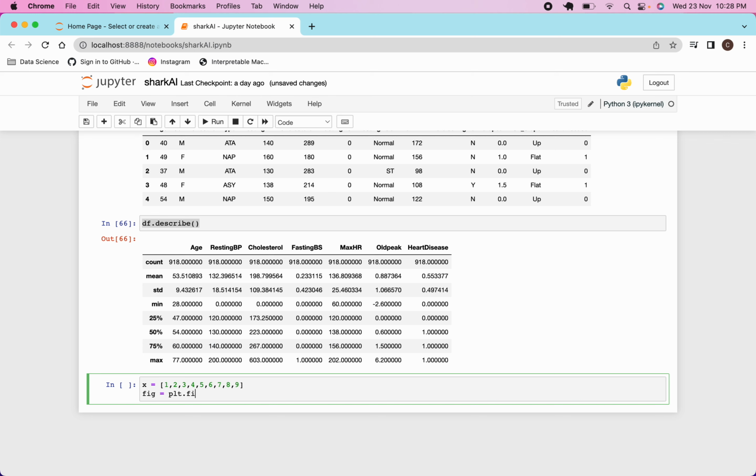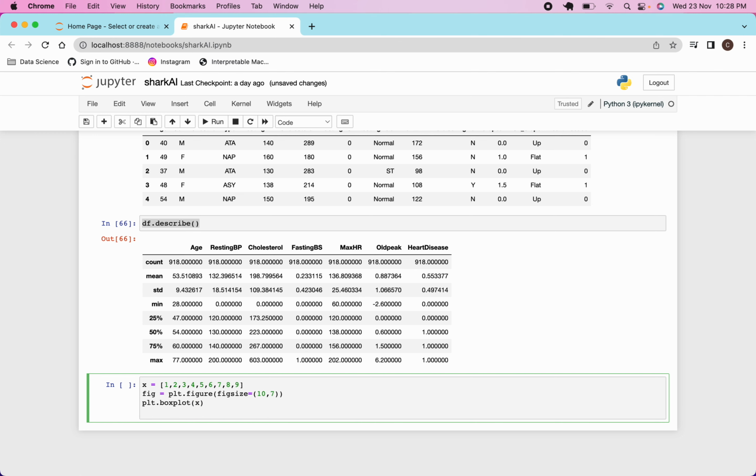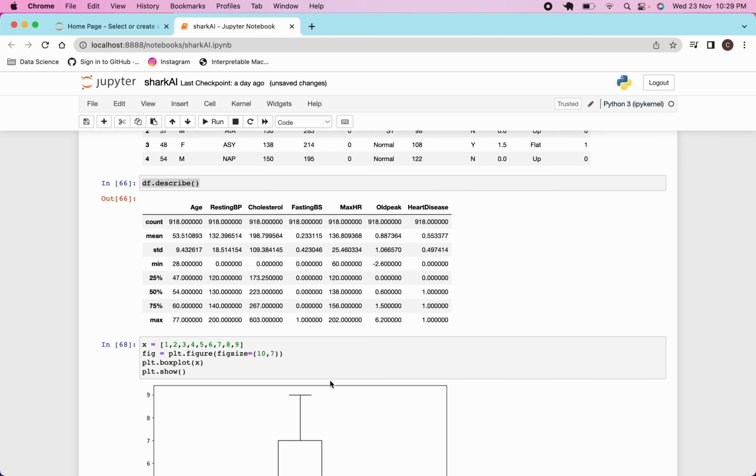plt.figure, and the fixed size I am taking here is 10,7. plt.boxplot, I'm just passing here x, the data, and plt.show.